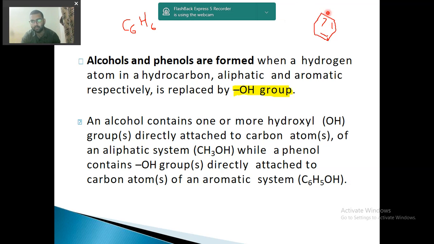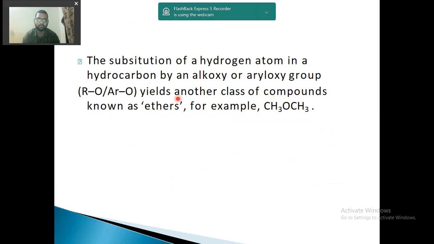But again this is my benzene ring, so C6H6 is the formula. I remove one H and attach OH group, then it will become C6H5OH. So if OH is attached to this benzene ring, it becomes phenol, but when OH is attached to open chain carbon hydrogen atoms, it becomes alcohol. It will be more clear further.